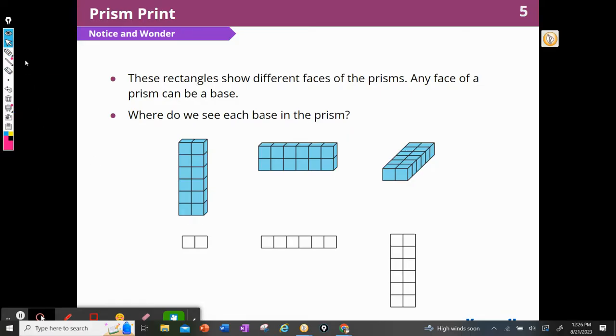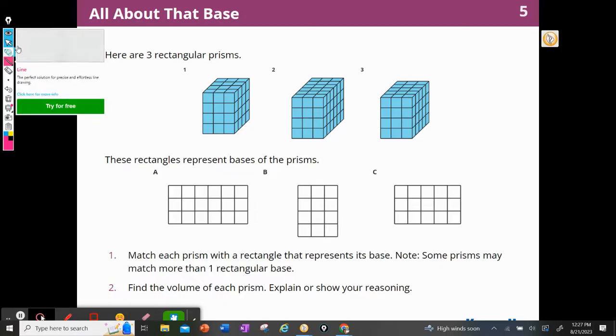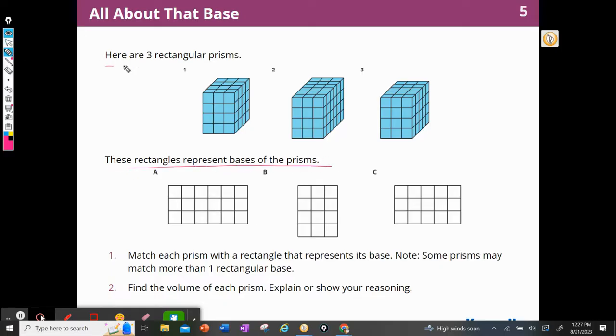So now we're going to move on to Activity 1. In Activity 1, all about that base, we're going to be connecting rectangles to prisms. It says match each prism with a rectangle that represents its base. Note, some prisms may have more than one rectangular base. So we just talked about how this could be a picture of the base of this or this or this.